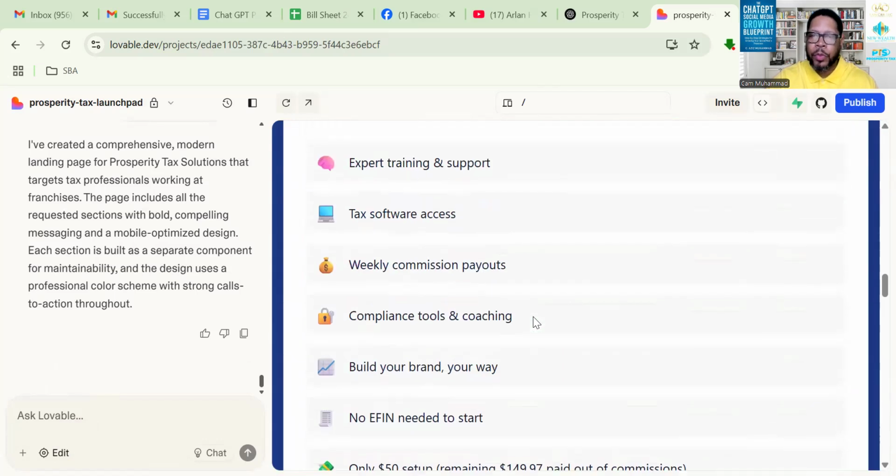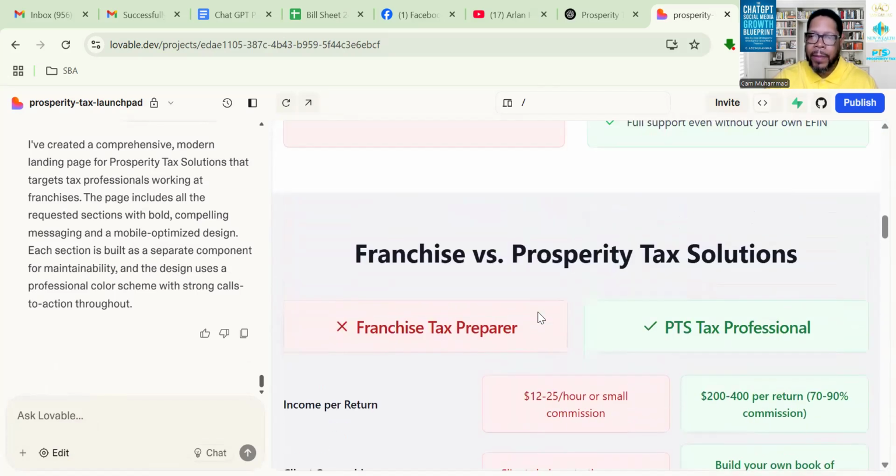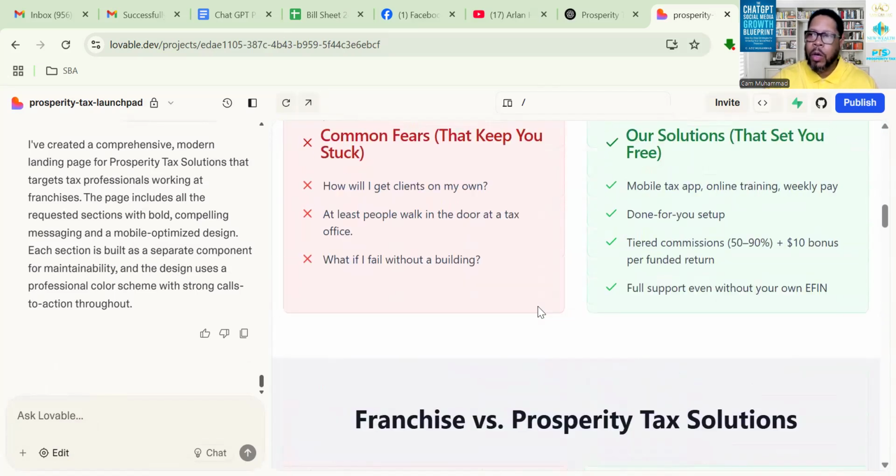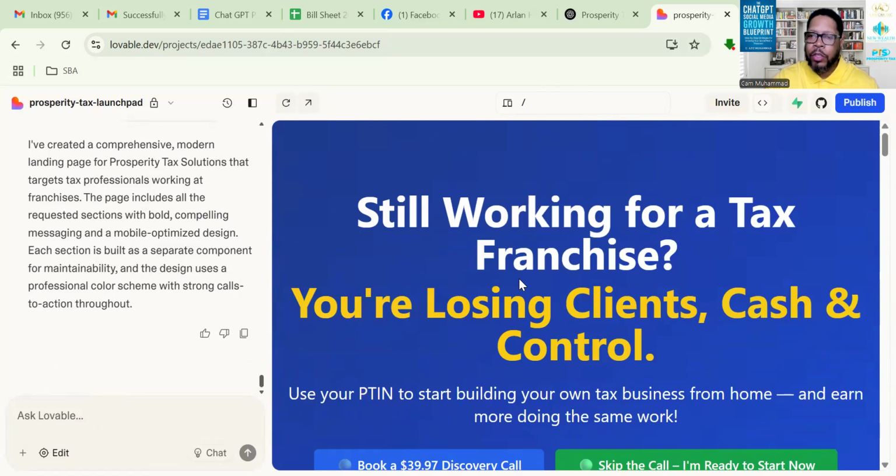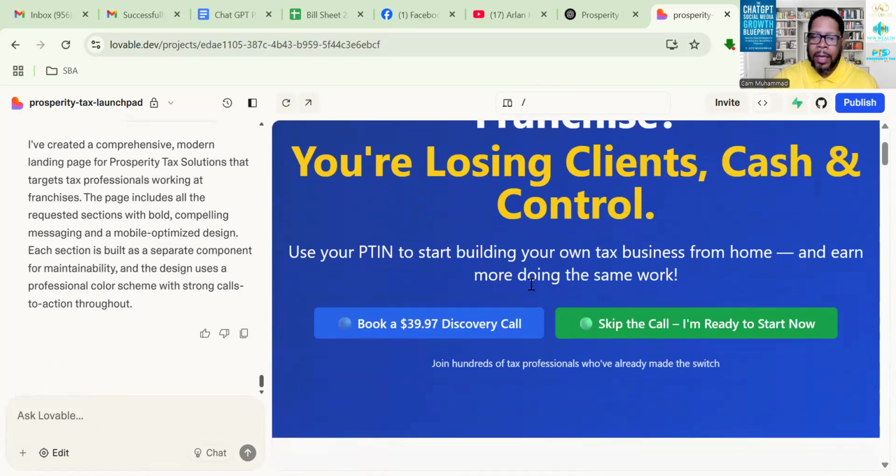So you will have to go through and click on everything and make sure it's working, because you don't want to come over here and publish it at the top right. You don't want to publish it until you're sure that all the functions are working and everything you want is here. Now, if you do publish it, you still can make edits after you publish it. I think it will affect the cost of it though. So you don't want to have to publish it multiple times.